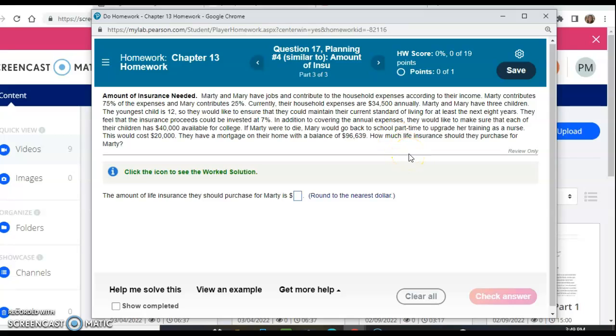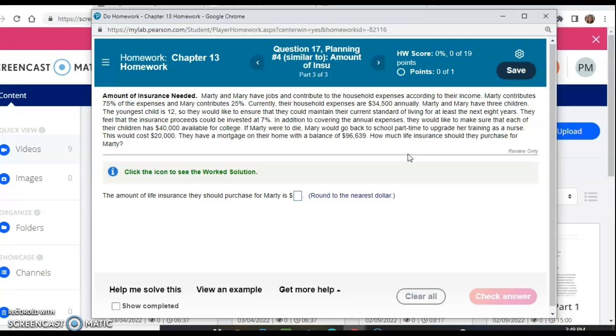This one's amount of insurance needed. This is really wordy, but Marty and Mary have jobs. They contribute to the household expenses according to their income. Marty contributes 75% of his expenses and Mary contributes 25%. Currently, their household expenses are 34,500 annually, so that means for the year.